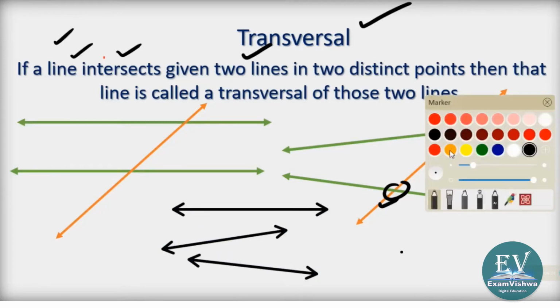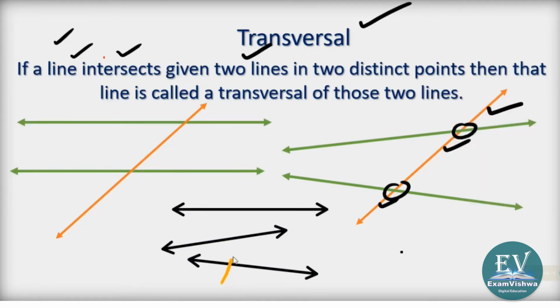Let me take the same color. Here is a transversal. Okay, I can make the transversal better. One second. Here is a transversal. It is intersecting at three locations. Here, here, here. This is also a transversal. There is no condition of parallel line and all. Please make it very clear within you. Okay, we will go ahead.